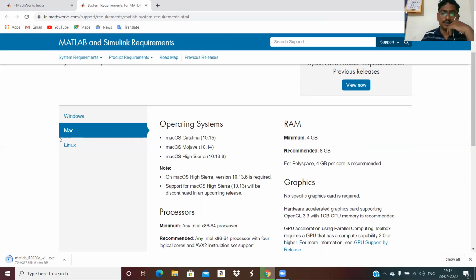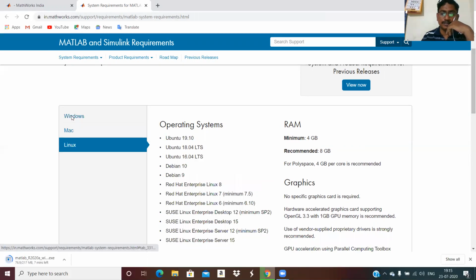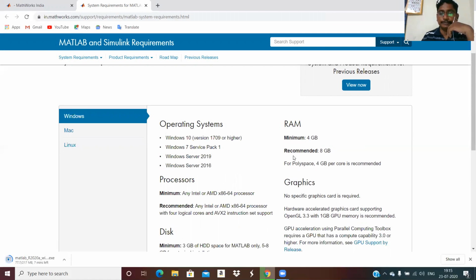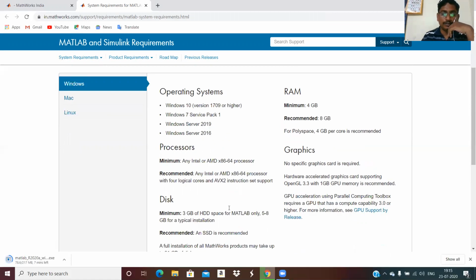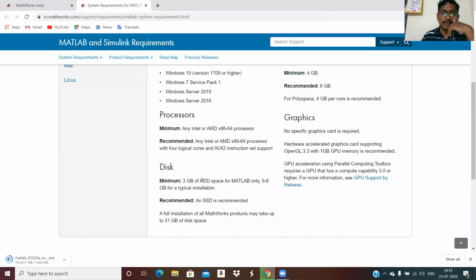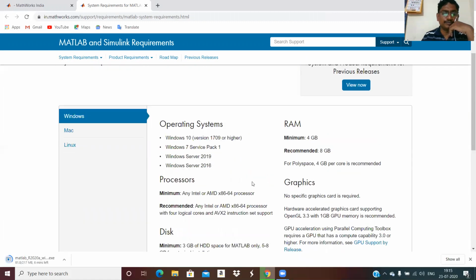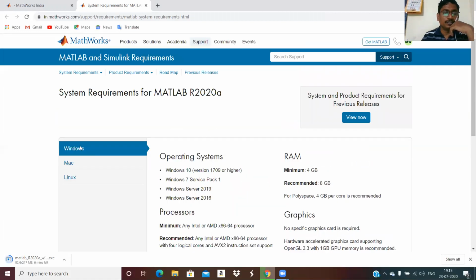Graphics card is not necessary for any operating system. And for hard disk space, if everybody has more than 3 GB hard disk space, then do not worry about it. So these are the Windows requirements.